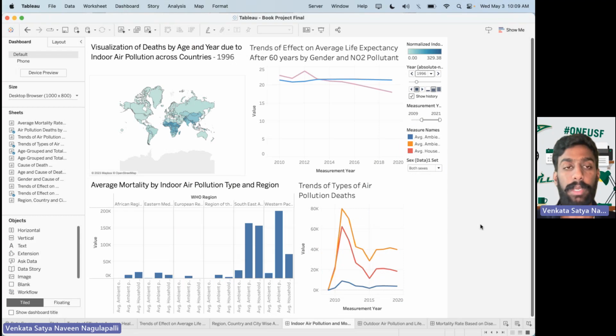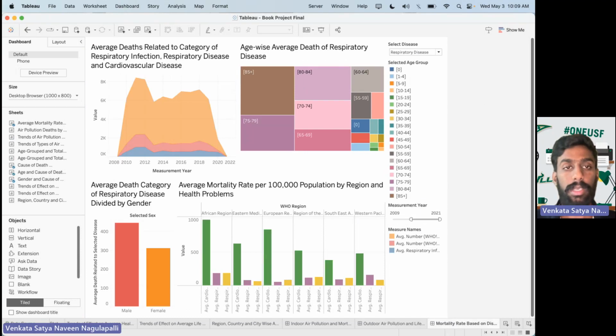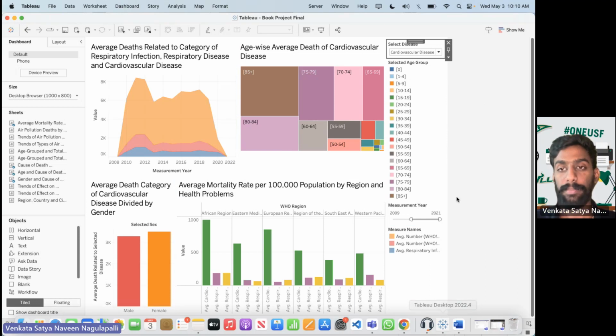In this dashboard, we are showing everything about indoor air pollution as well as air pollution deaths. In the second dashboard, we are completely focusing on outdoor air pollutants as well as average healthy life expectancy and air pollution emissions. In the third dashboard, we are completely focusing on the diseases such as respiratory infection, respiratory disease, and cardiovascular diseases affected due to air pollution. And I have implemented an interactive dashboard where if we change the cardiovascular disease, it changes the chart of average death category divided by gender as well as age.